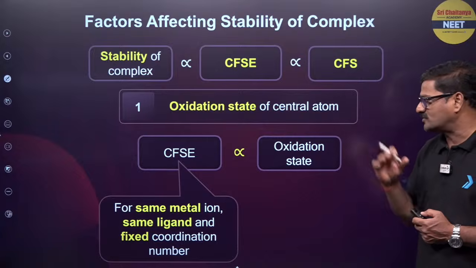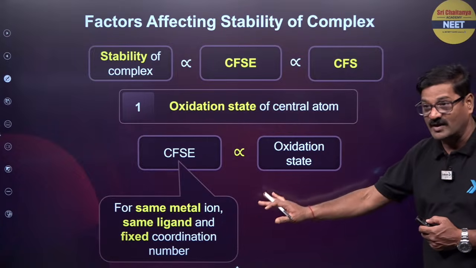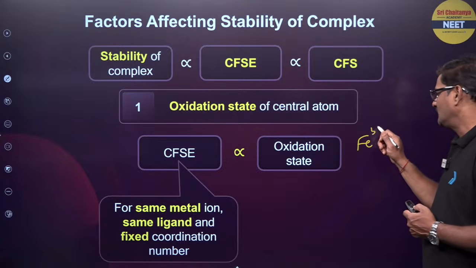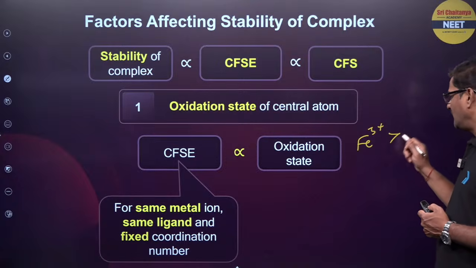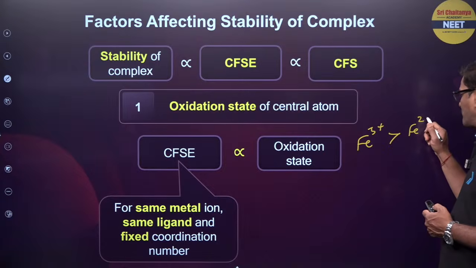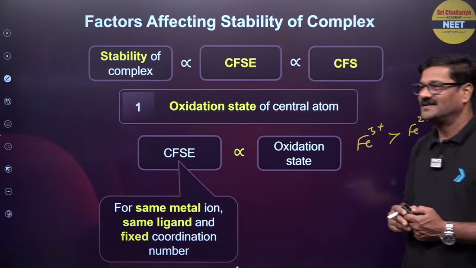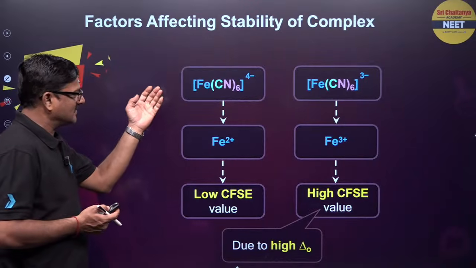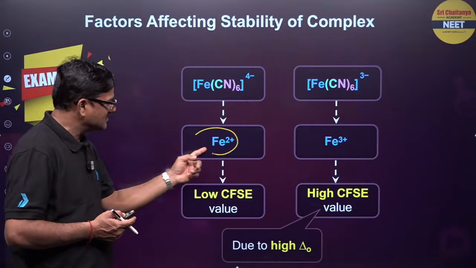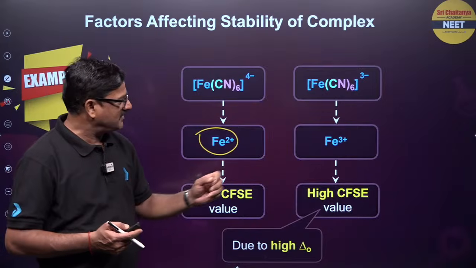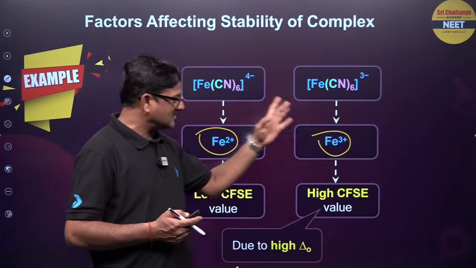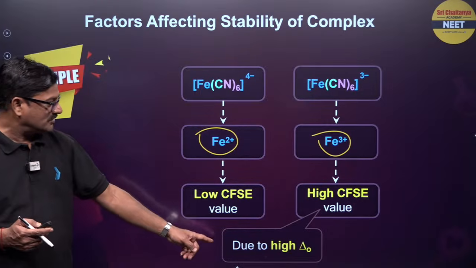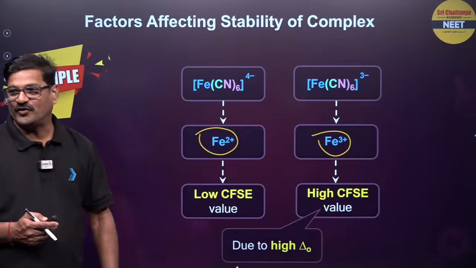CFSE is directly proportional to the oxidation state for the same metal. I mean to say Fe3+ is greater than Fe2+. Similarly, in K4[Fe(CN)6] iron has +2 oxidation state, and in K3[Fe(CN)6] iron has +3 oxidation state, with a high value of CFSE due to its high charge. Fine.